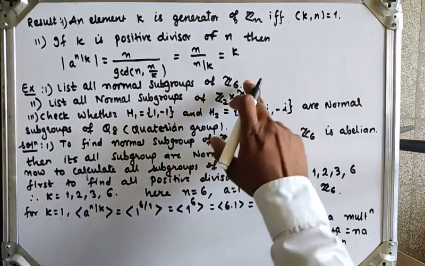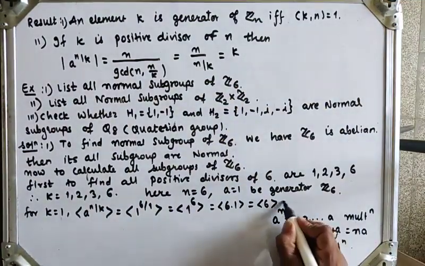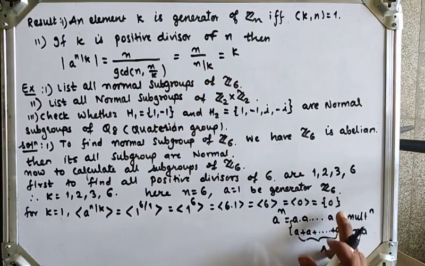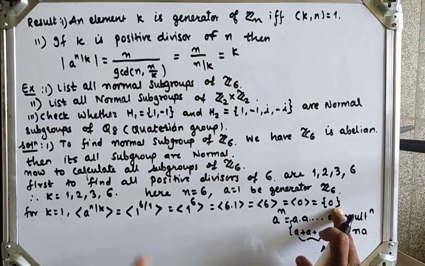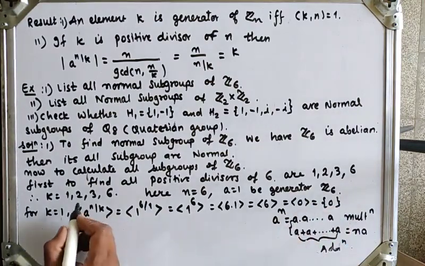And here the operation is addition modulo 6, so we divide 6 by 6 and get generator of 0, and generator of 0 has only one element, which is the singleton 0. Okay, so this is the subgroup H of order 1, because it has only a single element. Now we will find the next subgroup, of order 2.